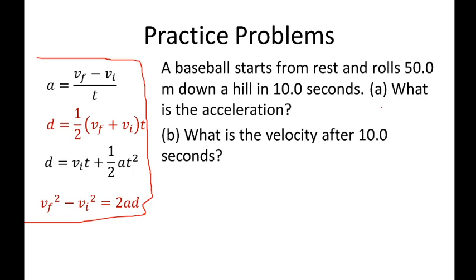So let us identify our given. Our given is 50 meters, so this is our distance or displacement, and then 10 seconds will be our time. And you should take note, there is a given that is not usually represented by a number. For example, a baseball starts from rest, meaning its initial or starting velocity is from rest, meaning it's not moving, it is 0. So initial velocity 0, we have time, and we have distance.